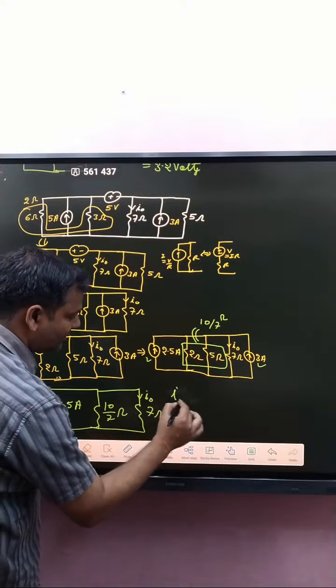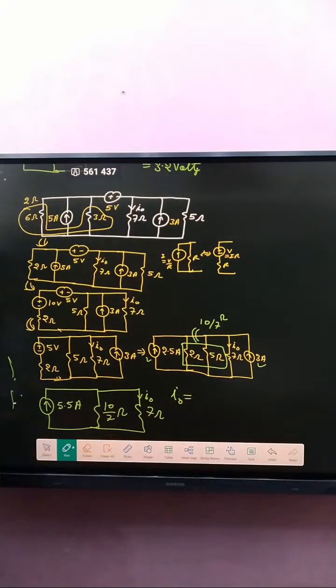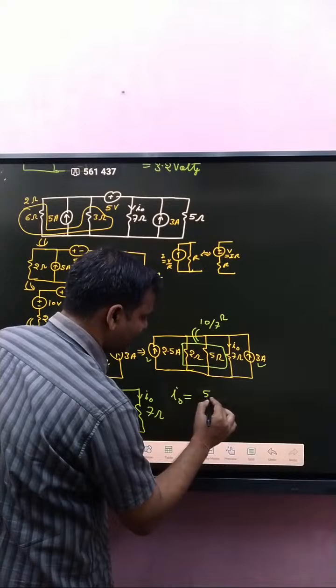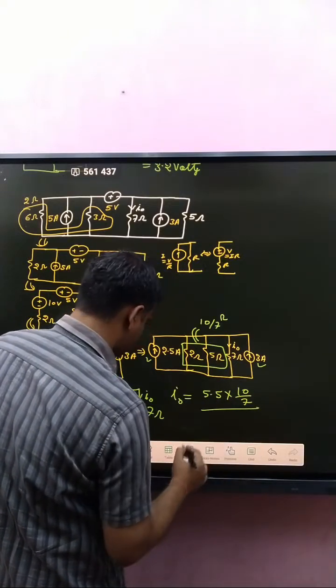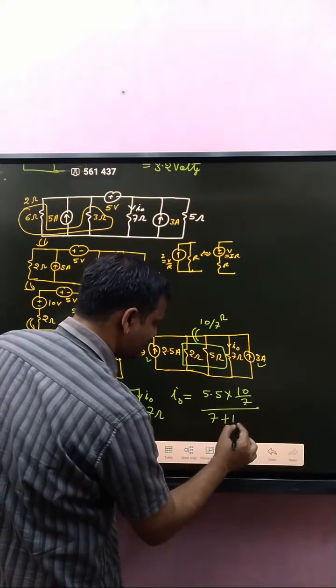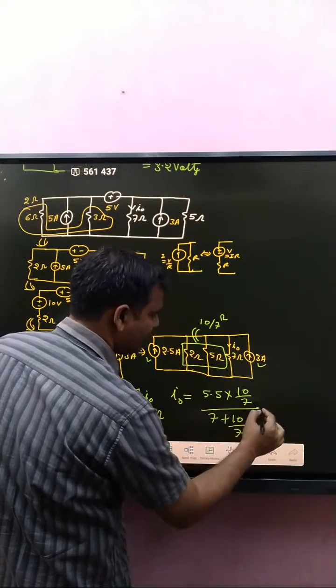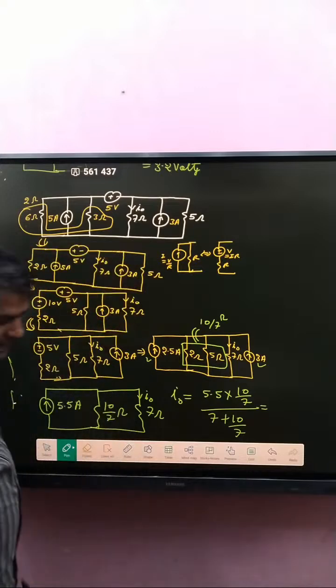So what about I naught? Here apply the current division rule. Here 5.5 into 10 by 7 divided by 7 plus 10 by 7. So what about that value?